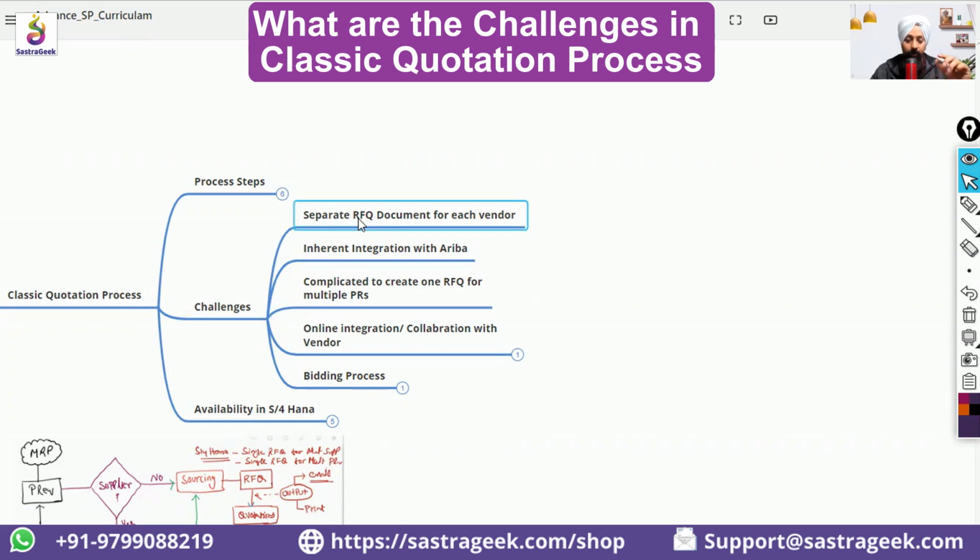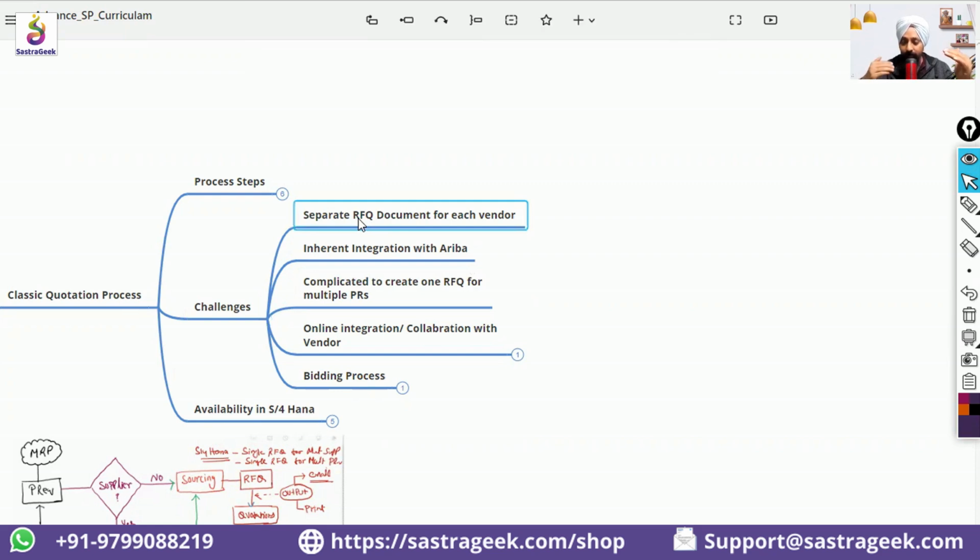Okay. We cannot have, I have a purchase requisition, I need to just send it to the 10 vendors, select the vendor, send it, right? That process is not there. We need to have 10 different RFQ documents for 10 different vendors. Okay.